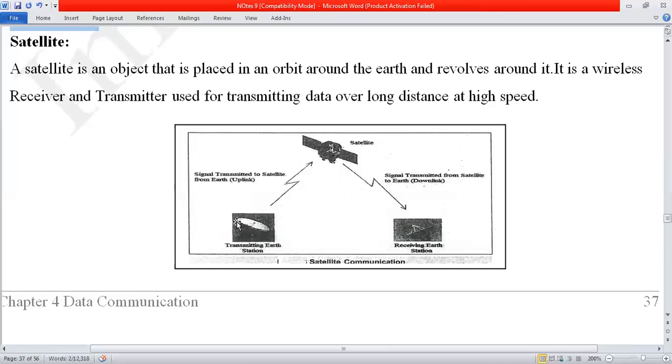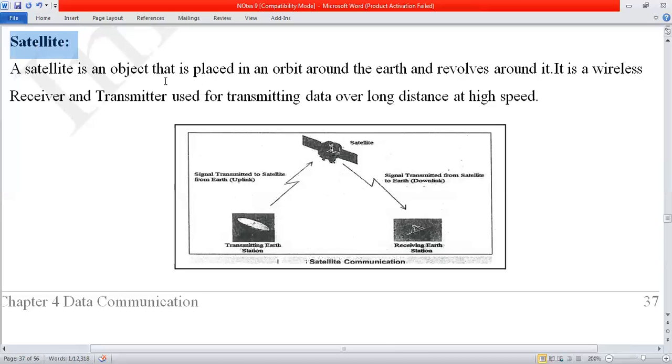So in this case, this one is the source, the transmitting Earth studio, and this one is the destination. Over here the satellite is essential, and the distance between the source, destination, and satellite is nearly 22,000 miles. So now comes to the topic: what is a satellite?